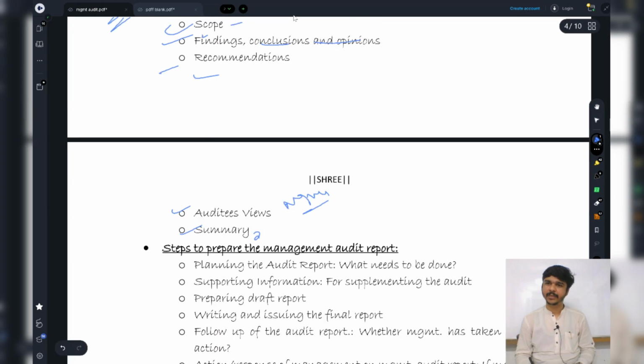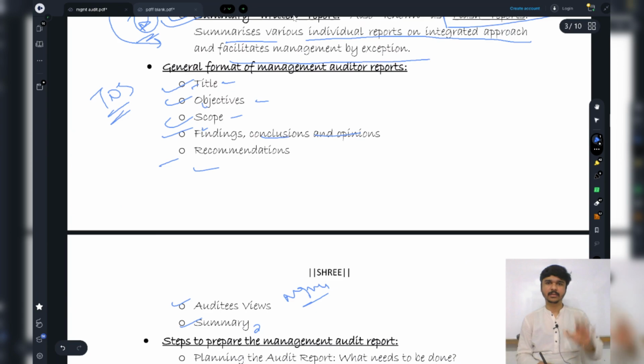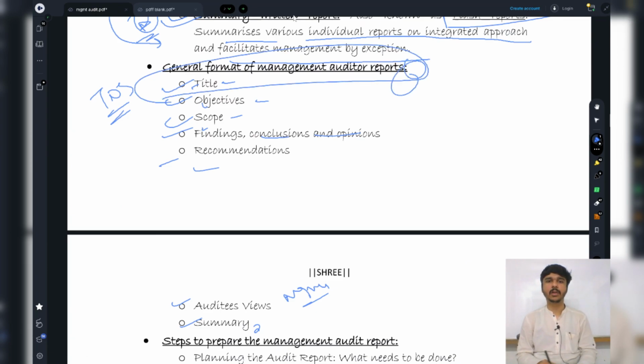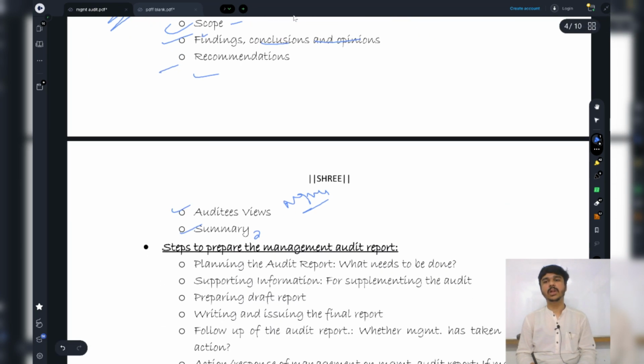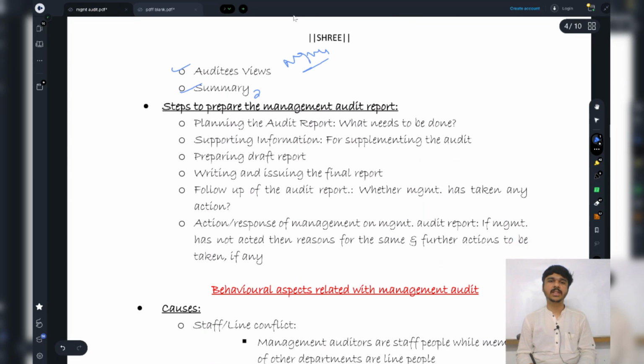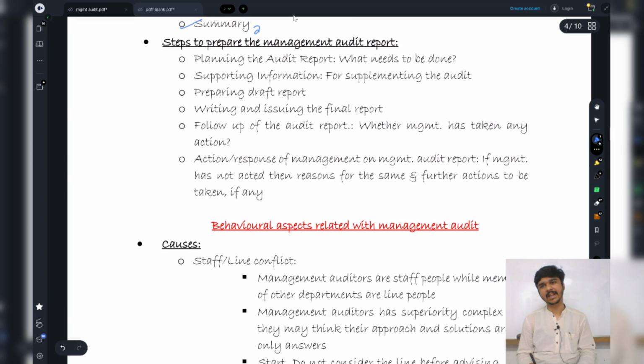And the summary. No, that's not an important part. This is not a very important part. But since it is there, we need to cover it. We cannot drop anything. We cannot divide a chapter into A category, B category, C category.